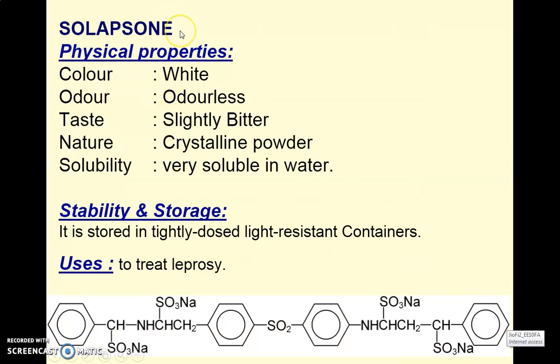Next is solapsone. We just saw that solapsone is obtained from dapsone by condensing with cinnamaldehyde. So basically this will be the structure of solapsone. Now, as far as the physical properties: color white, odor odorless, taste slightly bitter, nature crystalline powder, very soluble in water. It is stored in a tightly closed light resistant container and used in the treatment of leprosy.